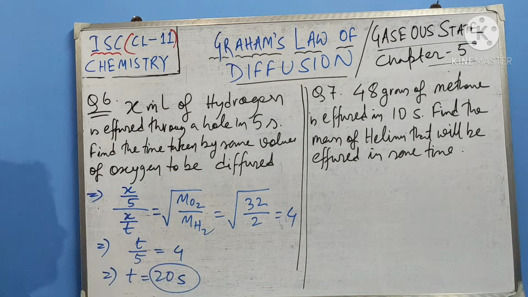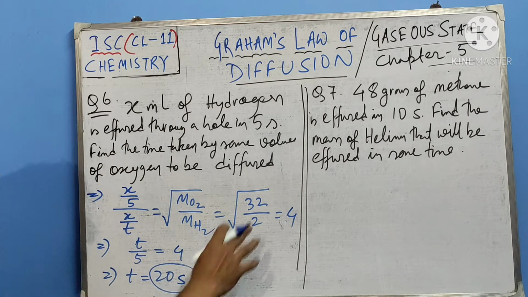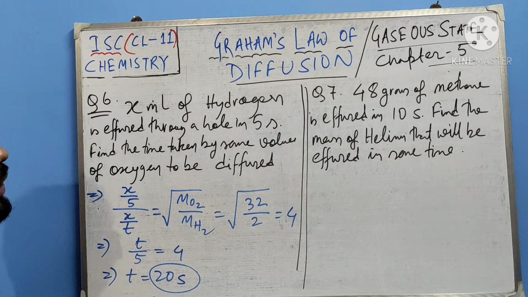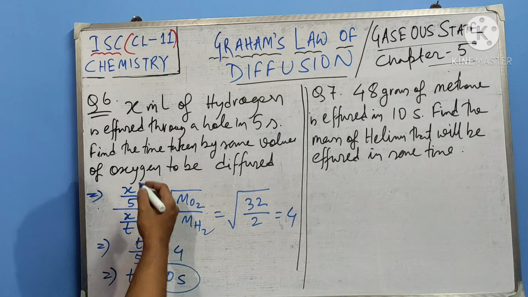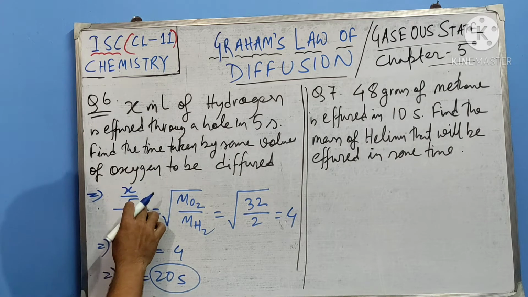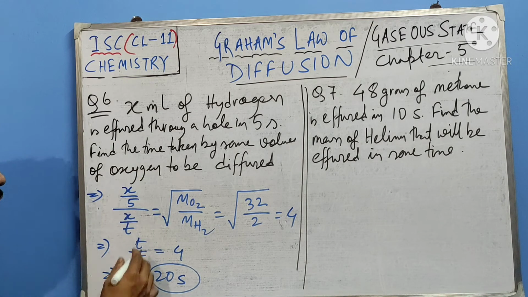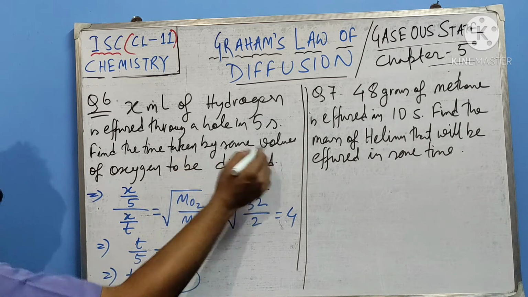You should try it on your own. Now try this one also, you should be able to do it on your own. I hope you have understood this one. X by 5, volume by time, the volume is the same for hydrogen and oxygen. So T by 5 equals 20, so 20 seconds will be taken, right?